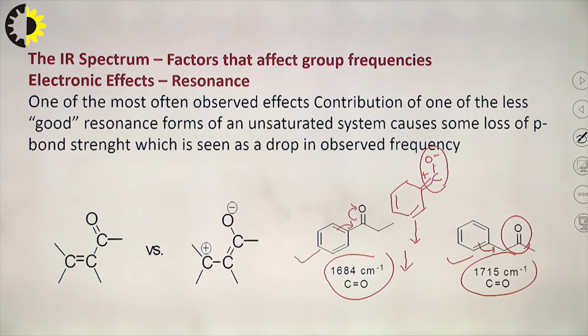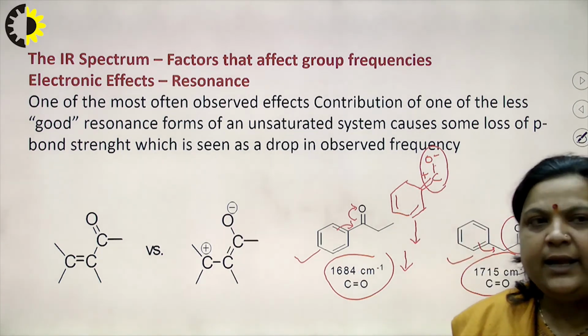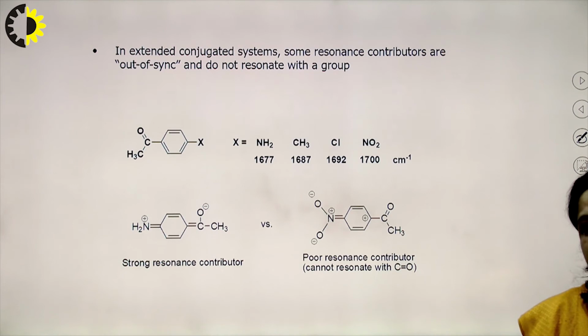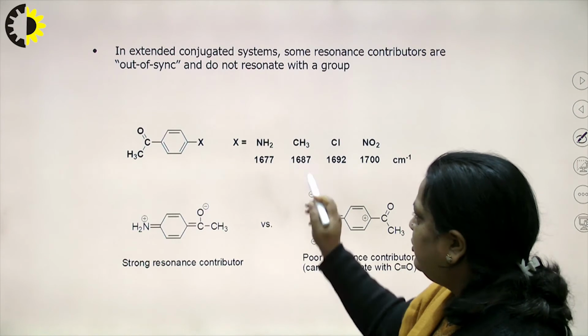So, more resonating structures mean more lengthening of the bond, that is, more single bond character. So, less IR frequency. And one another point is, if in a few compounds the inductive effect and mesomeric effect are both there, in this case the mesomeric effect dominates the inductive effect. But if meta substitution is there, then there is no role of this mesomeric effect. So, in this case we see that, and before this let us take this example.